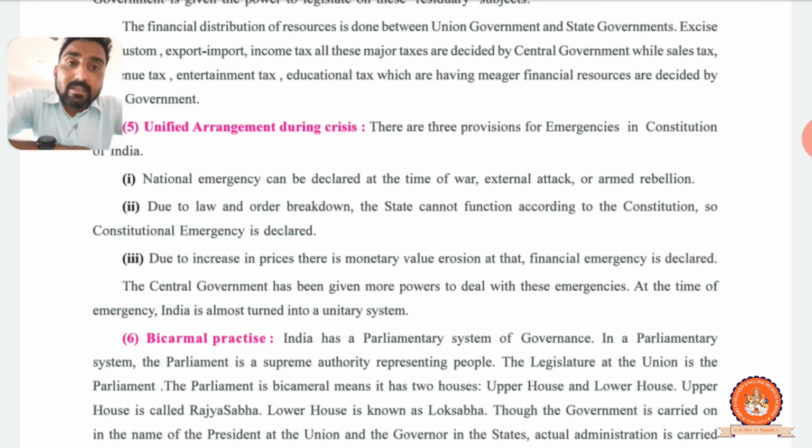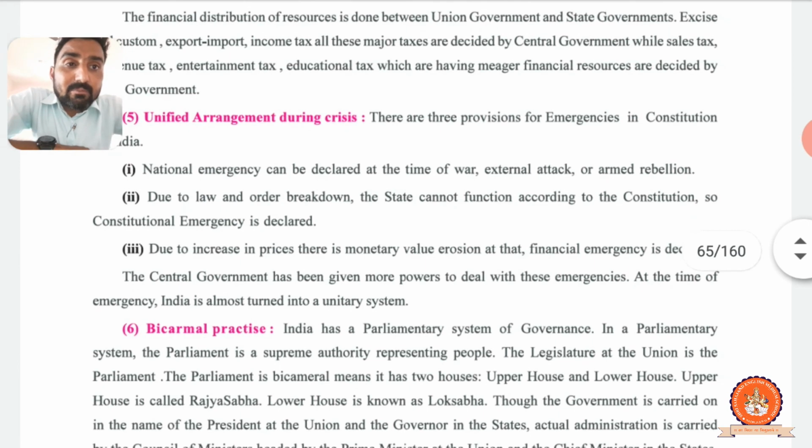Which arrangements do we have to make in a crisis time? Here is the answer. There are three provisions of emergency in the Constitution of India. Whenever an emergency happens, it's available in our Constitution. First, national emergency. National emergency can be declared at the time of war. For this full paragraph, you are not required to write, you have to memorize it fully. National emergency can be declared at the time of war, external attack or armed rebellion. When these three things happen, national emergency can be declared.